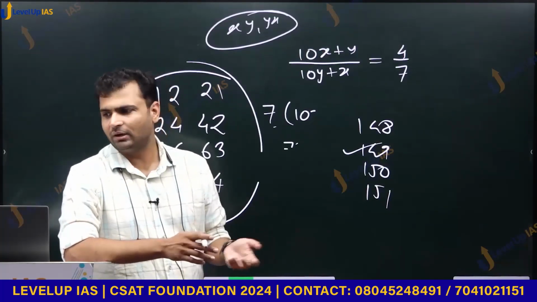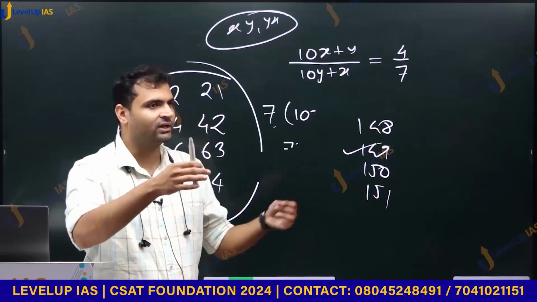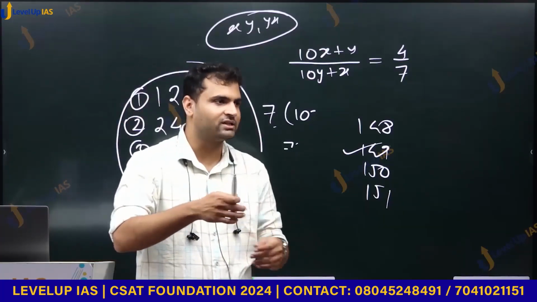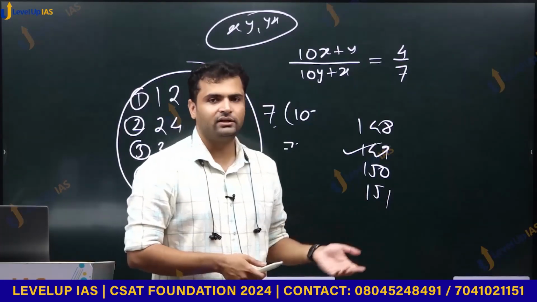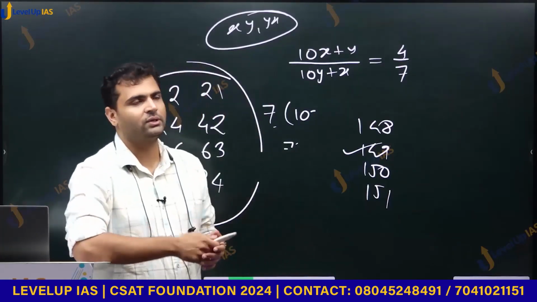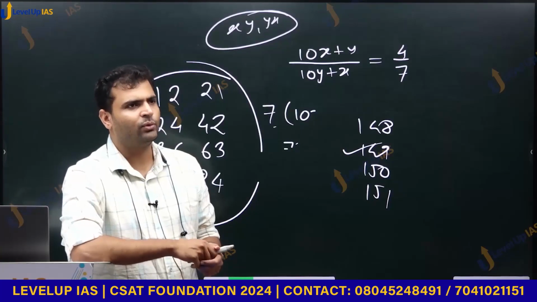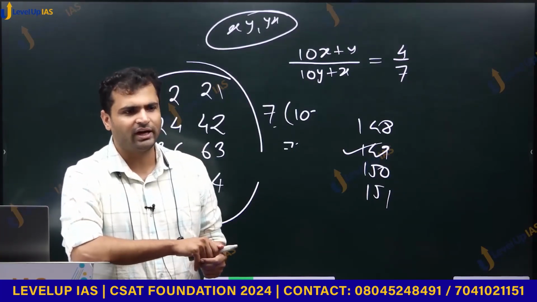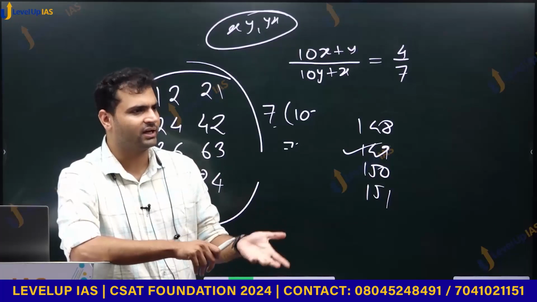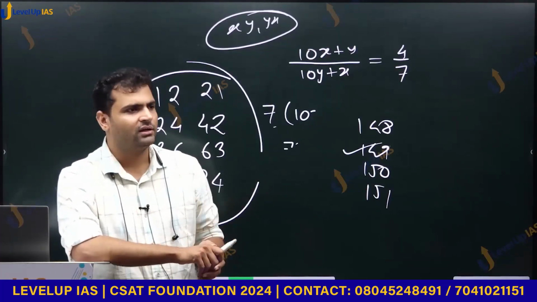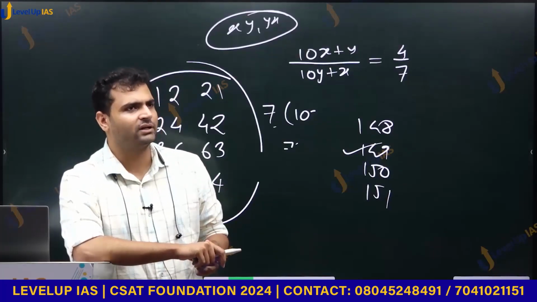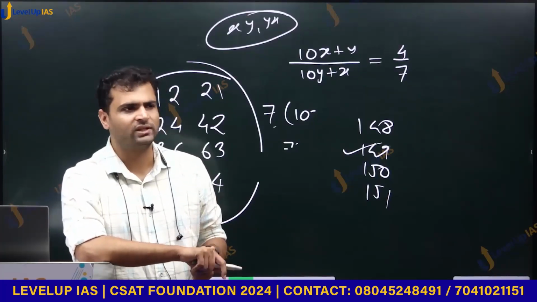Some candle wale puzzles hote hain, there is one candle here, one candle there, one is lit from here, one is lit from there, how much time will it take, something like that. Then there was this question this year as well, that we have coins of 1 gram, 5 gram, 7, 10 gram, something like that, and the question said we want to select at least 7 kinds to weigh 178 grams.